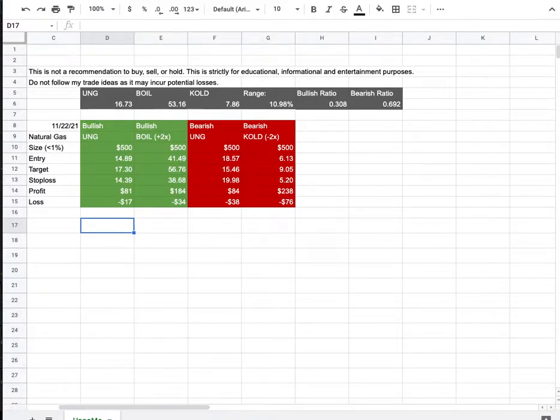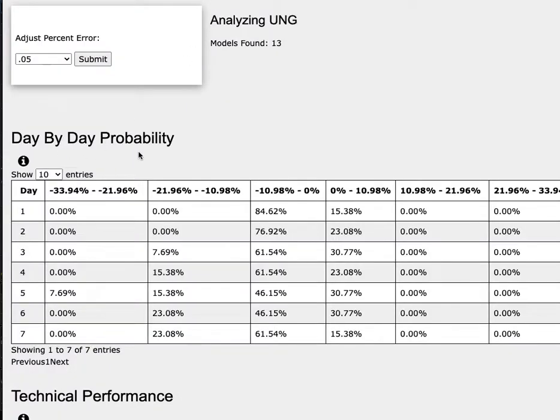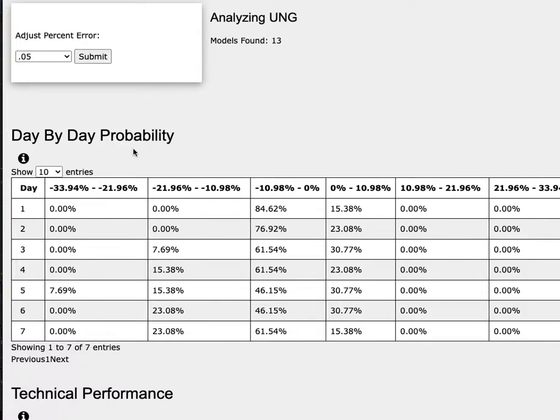So how did I develop these trade ideas? It all comes from the day-by-day probability model. As we progress to the 5th day or week of trading, natural gas has a 31% chance to climb between